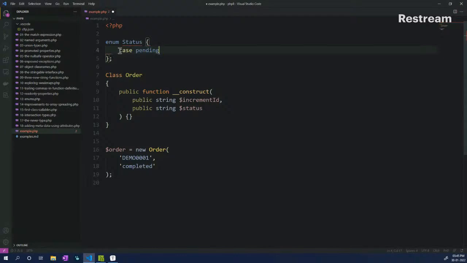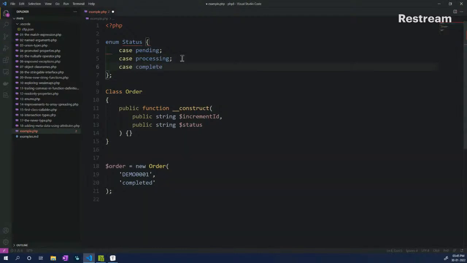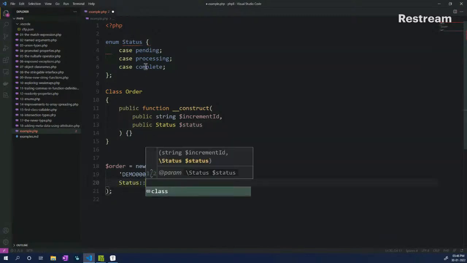Case 1 is pending, case 2 is processing, and case 3 is complete. Now we take this and pass it instead of string, we will be accepting this. And here, instead of using a string, we will actually use something like complete.